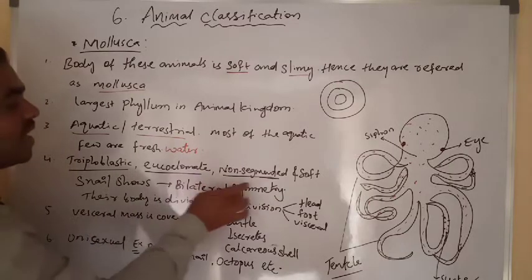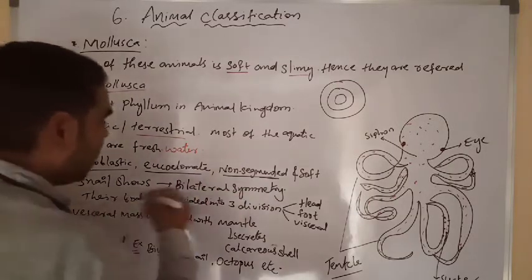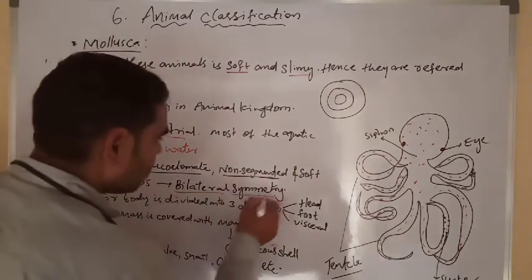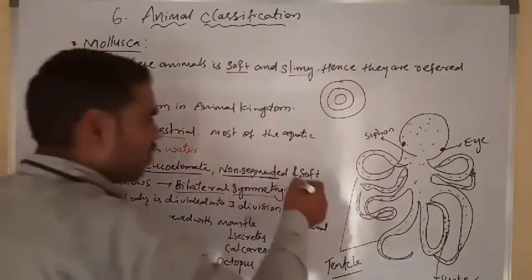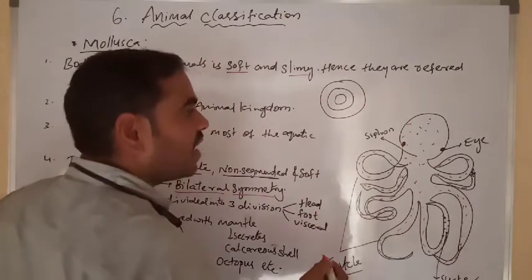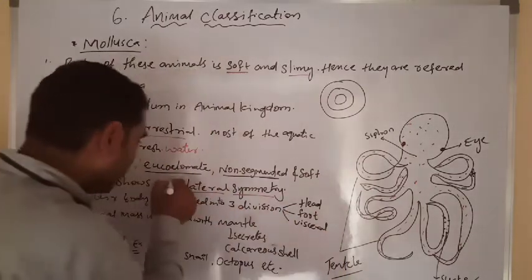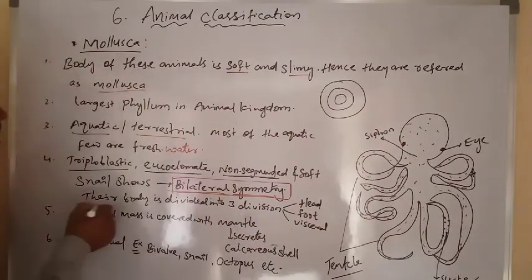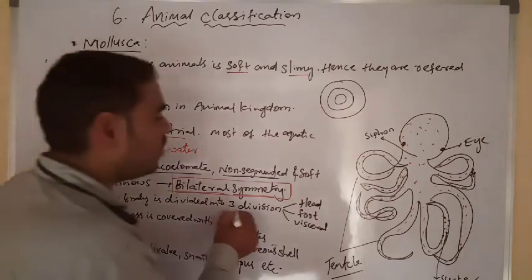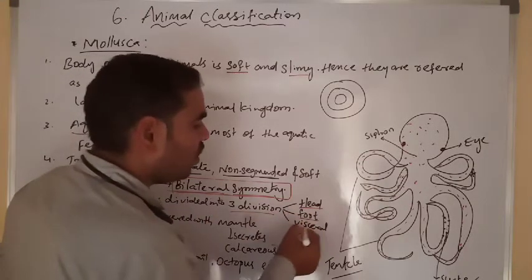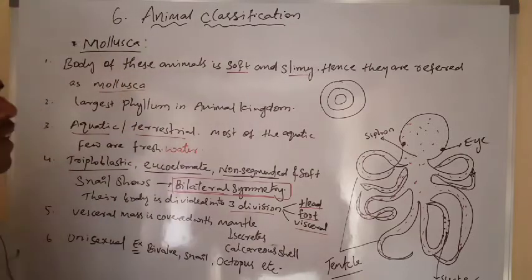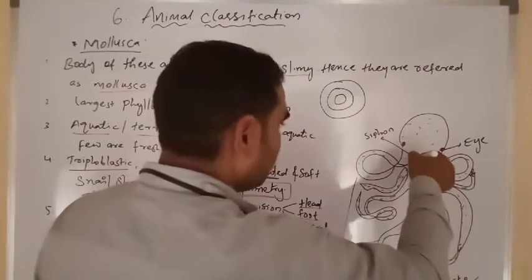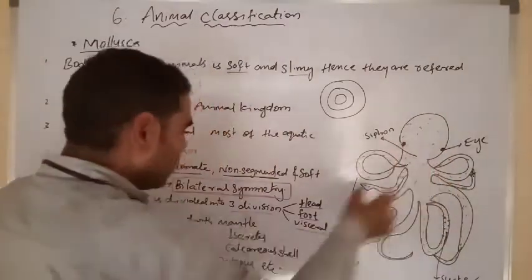Their body is soft, and the snail shows bilateral symmetry. Next, their body is divided into three divisions: head, foot and visceral mass. This is the head part, this is the foot part, and this is the visceral mass.